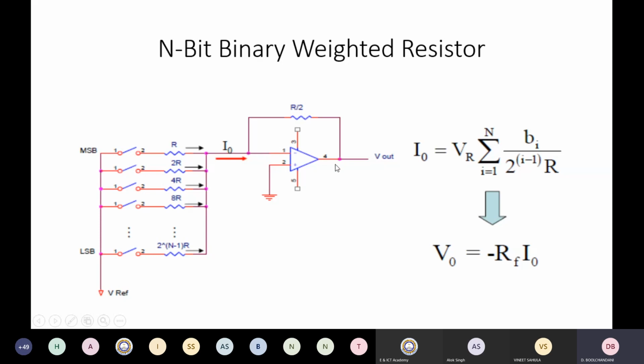And the voltage here is going to be nothing but the feedback resistor multiplied by IO. Here the feedback resistance is R by 2. So VO is nothing but minus R by 2 IO. And the value of IO would depend upon what the digital inputs are.